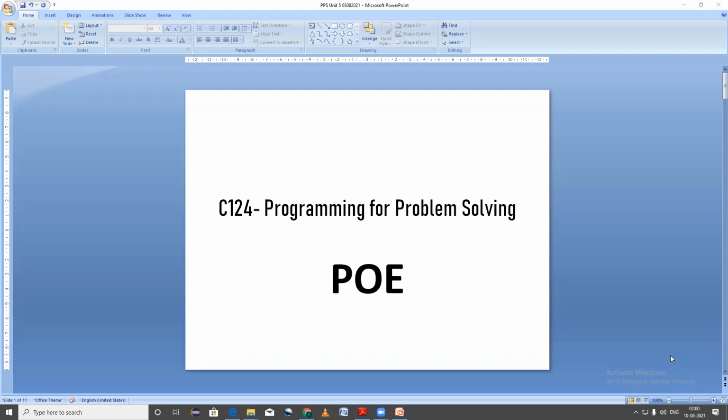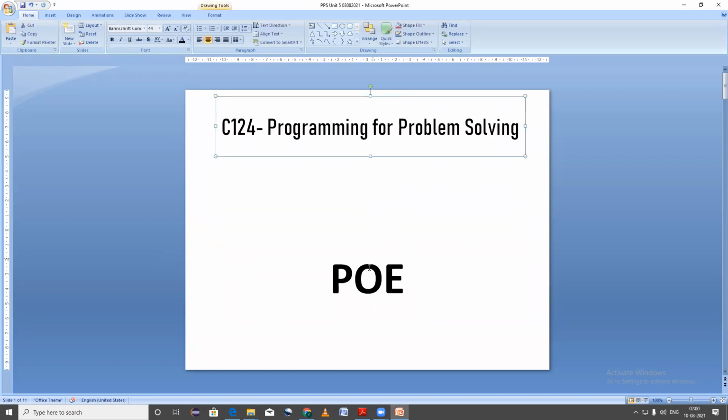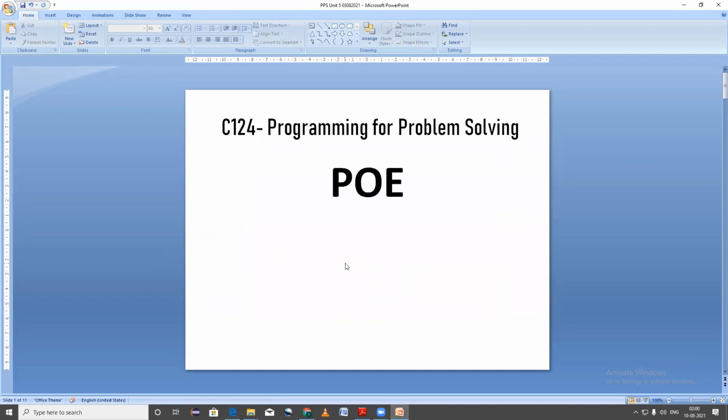Okay, now you tell me what is the use of sizeof function? The sizeof function is used to find the memory space allocated to each type of data in a C program.